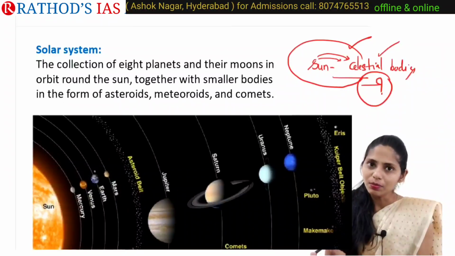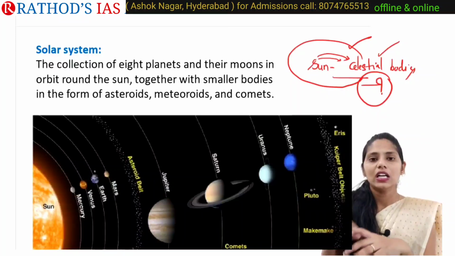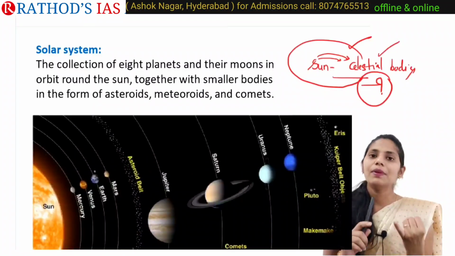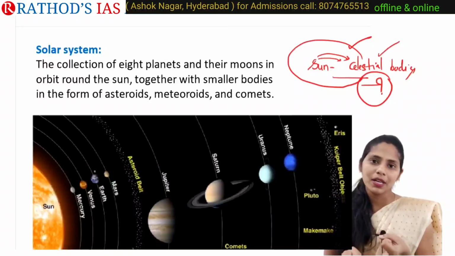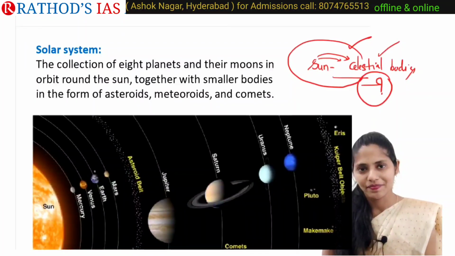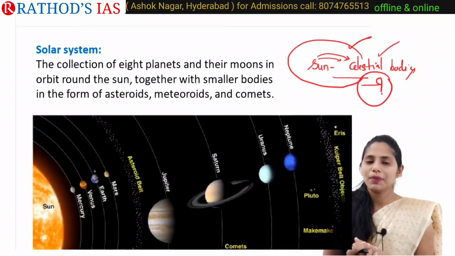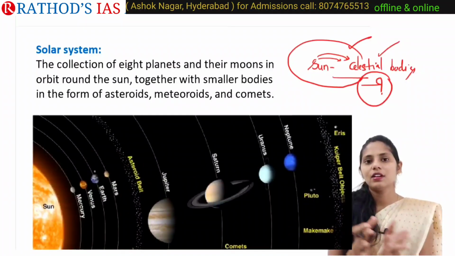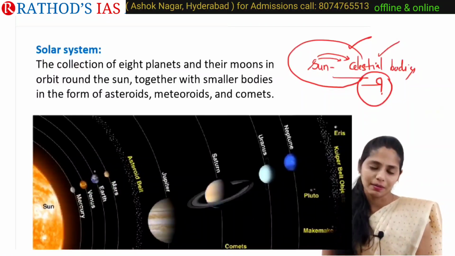Other than moons and planets, we also have other smaller bodies, for example asteroids, meteorites, and comets. These all are included in our solar system. I hope it is clear, right? The celestial bodies mainly include planets, moons, asteroids, meteoroids, and comets.